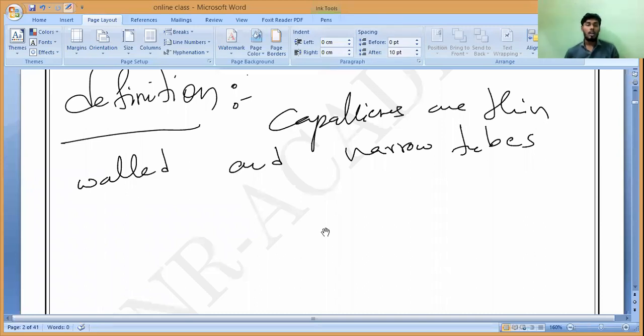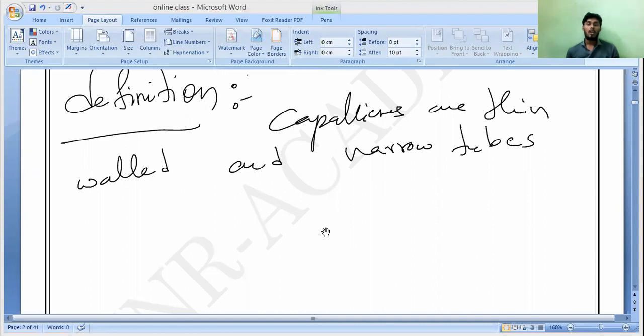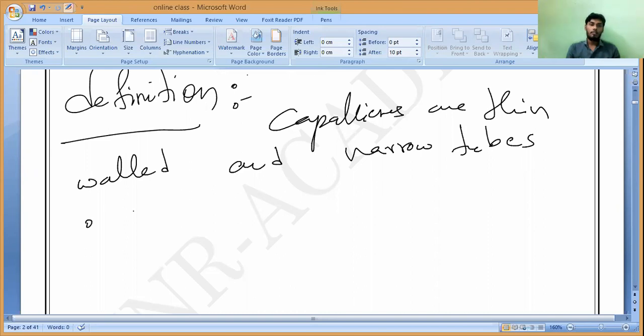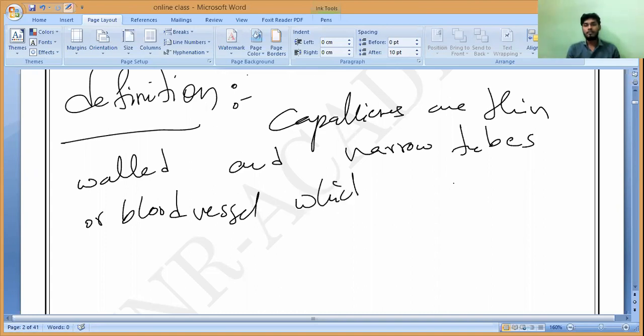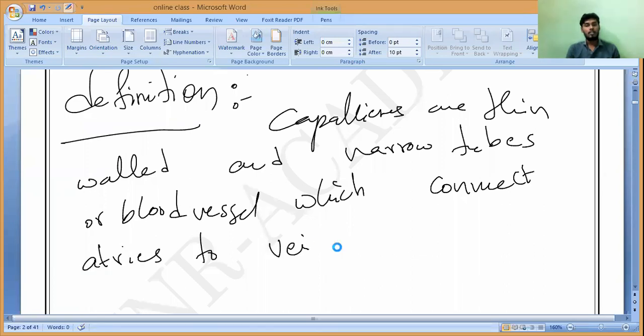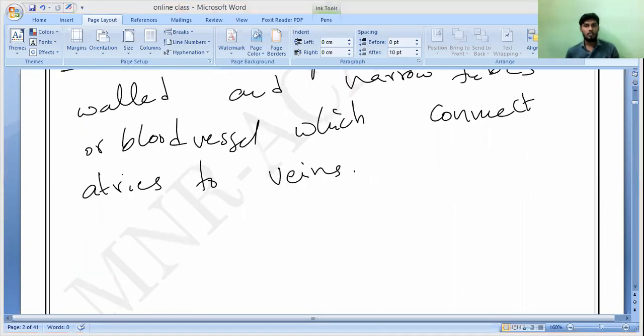Remember, thin-walled and extremely narrow tubes which connect arteries to veins. Narrow tubes are blood vessels, we can call. Narrow tubes are blood vessels which connect arteries to veins. All of you note it down. Do you understand, all of you?